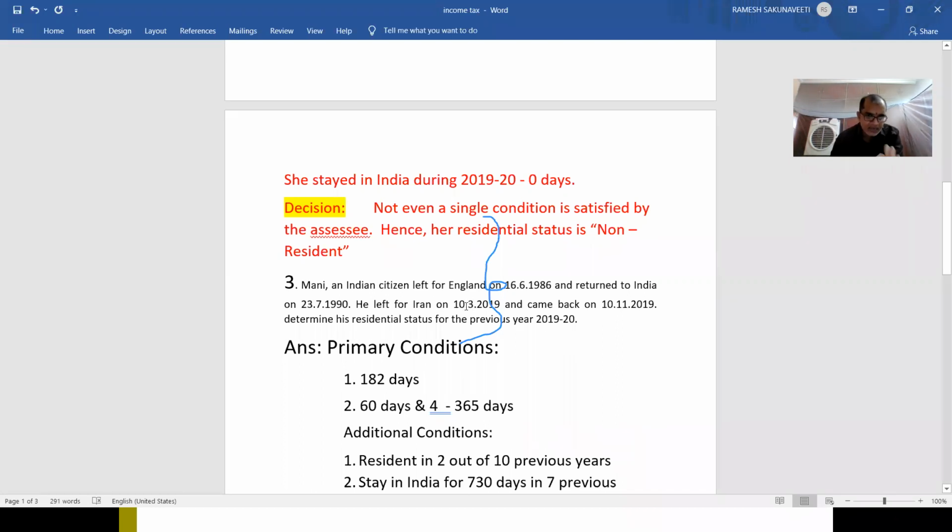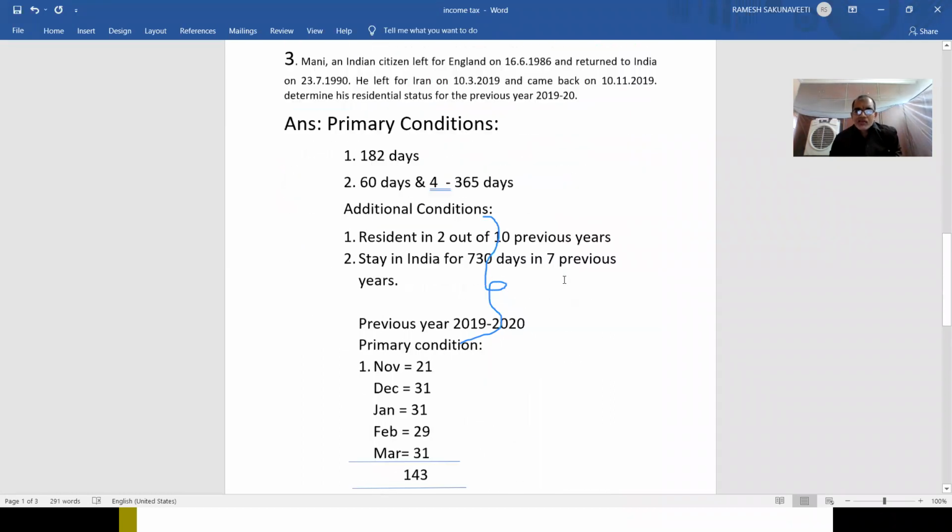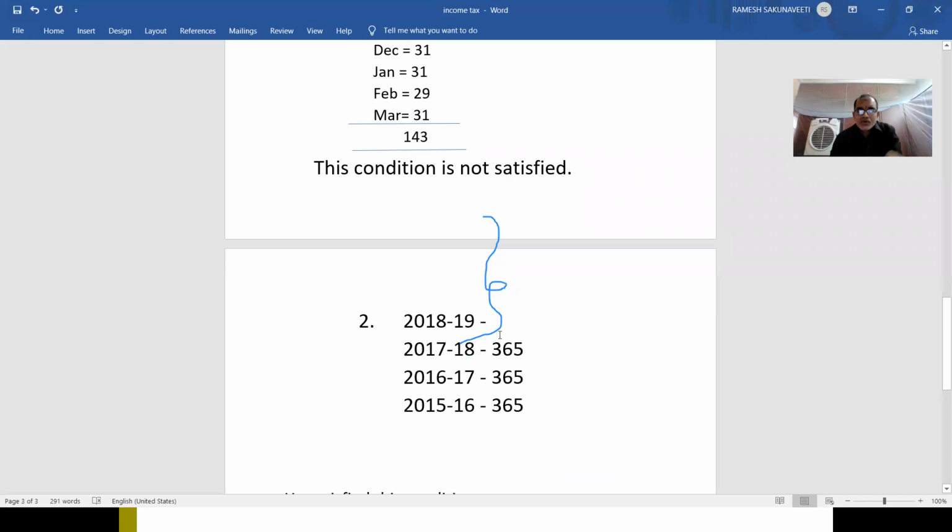Again repeating, on 10th March he went. Up to then he is in our country only. He lived in our country only. So from 11th onwards, the remaining 21 days he did not stay in our country. 11th March to 31st March, those days only he did not stay. Means 11th March to 31st March, 21 days he missed our country. So from 365 days, if you minus that 21 days, how many days will come? It is coming to 344 days.